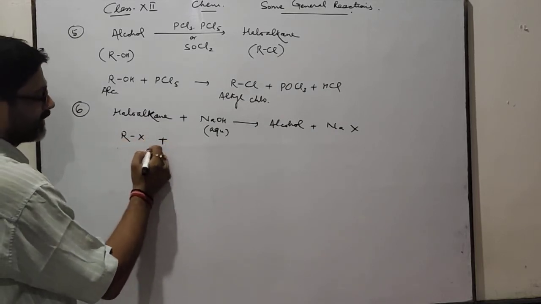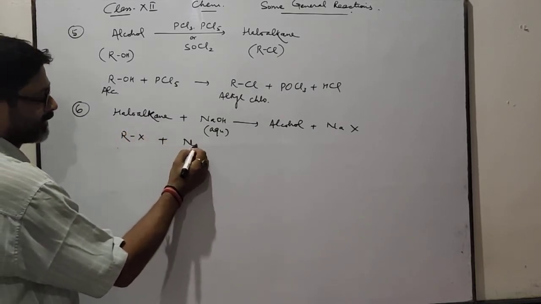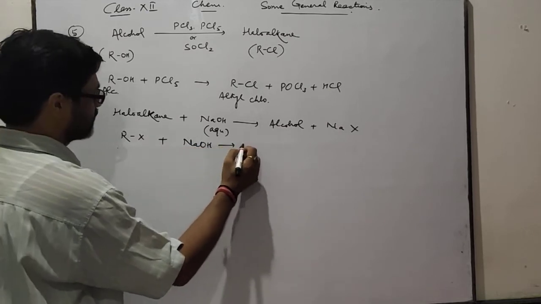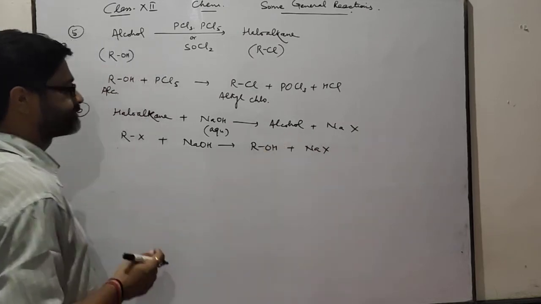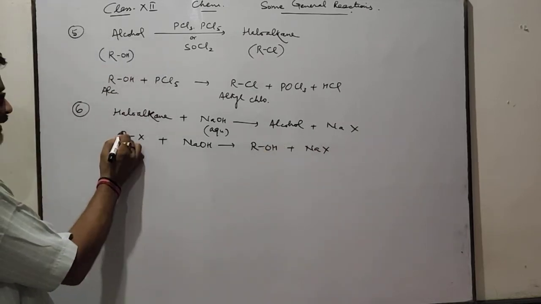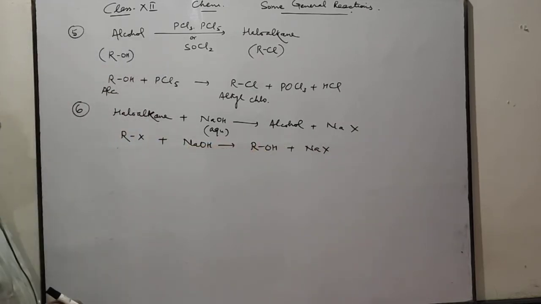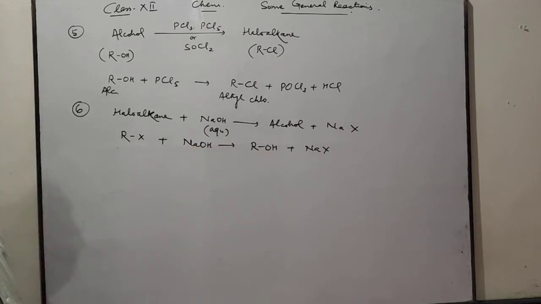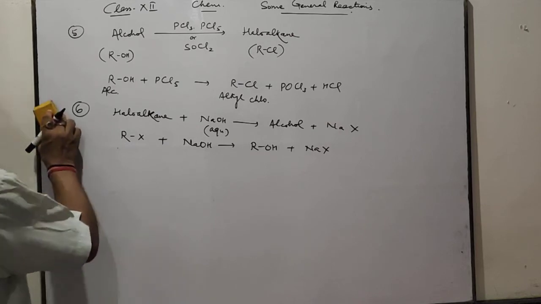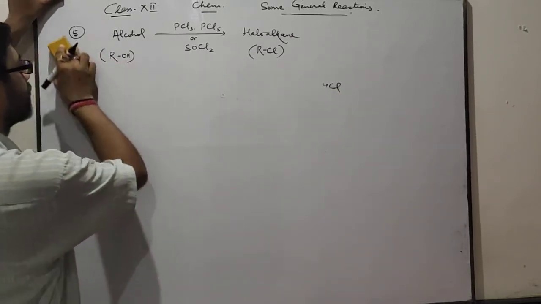RX is haloalkane, or you can say alkyl halide, with NaOH gives ROH alcohol plus NaX. This one is haloalkane and this one is alcohol. Haloalkane can be changed to alcohol by reacting this one. This is the sixth reaction.